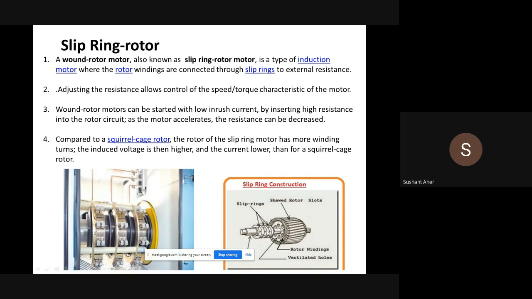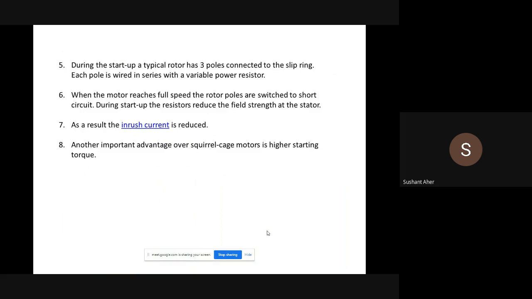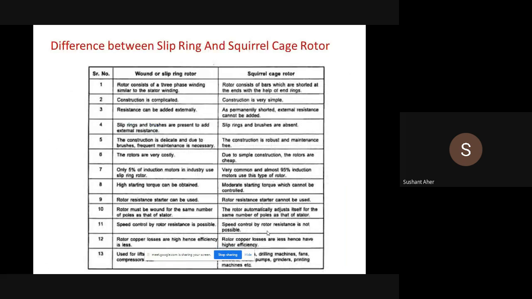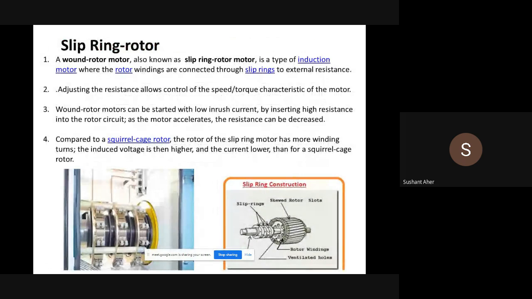If we compare the slip ring and the squirrel cage rotor, the number of turns and the winding required for the slip ring induction motor is higher. If we compare the torque speed characteristics, the slip ring induction motor produces a high starting torque with respect to the squirrel cage induction motor. Also, the power factor of the slip ring induction motor is higher compared to the squirrel cage induction motor.